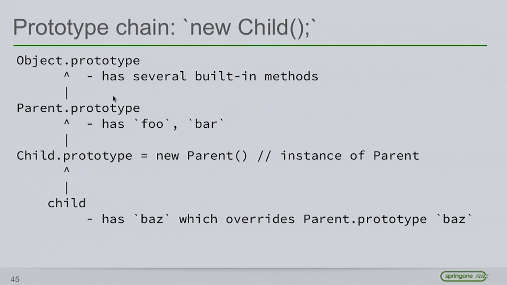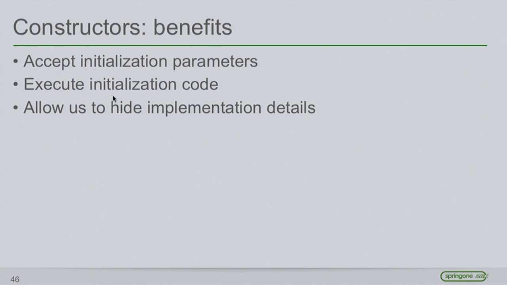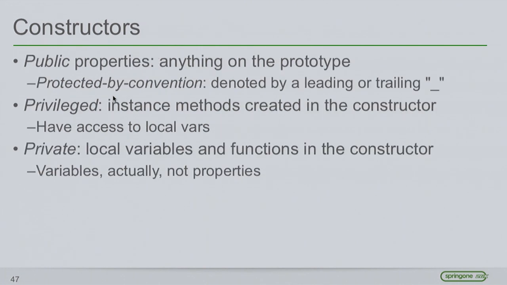So, just adding the additional note here that every user-created object actually descends from object.prototype as well. So constructors have some additional benefits. You can provide some initialization parameters, do some initialization code, and they also provide this additional benefit of being able to hide some implementation details, because prototypes are out in the open. Basically everything on a prototype is public.